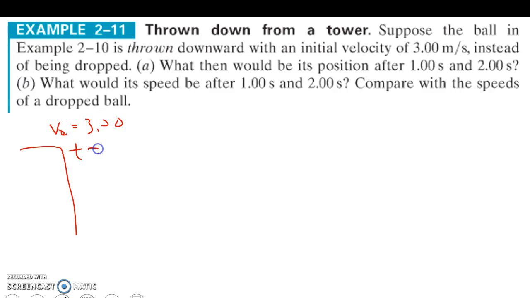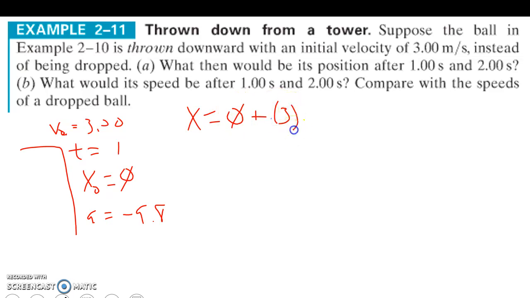Our time is still going to be 1 second and 2 seconds. Our initial position is still going to be 0, and acceleration is still going to be negative 9.8. So how does changing the initial velocity change our distance? Well, let's take a look. Initial position is still 0, but now our initial velocity is going to be 3.